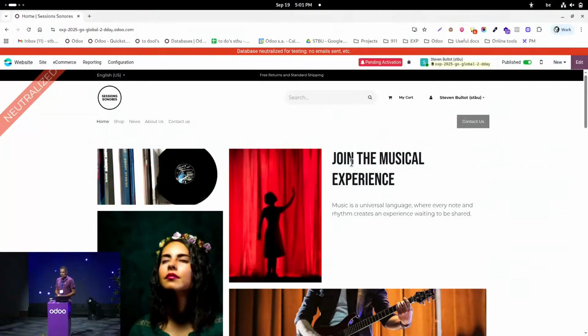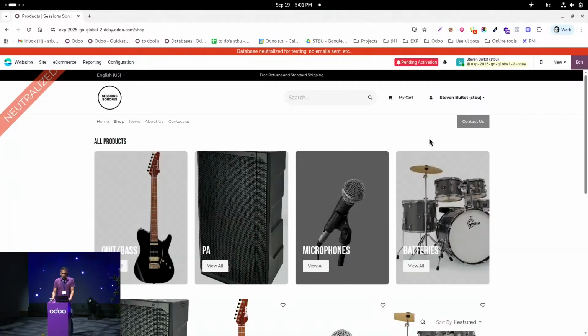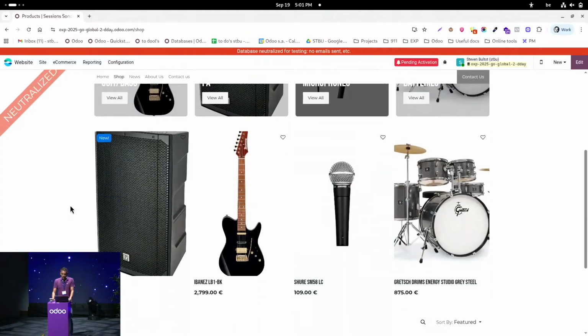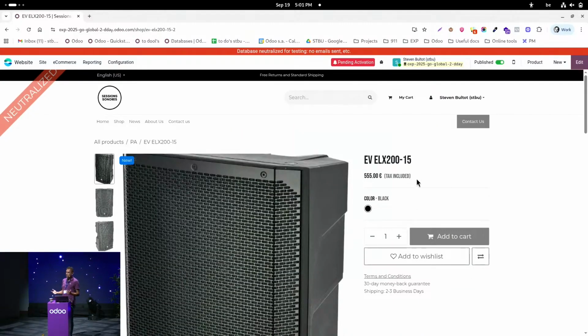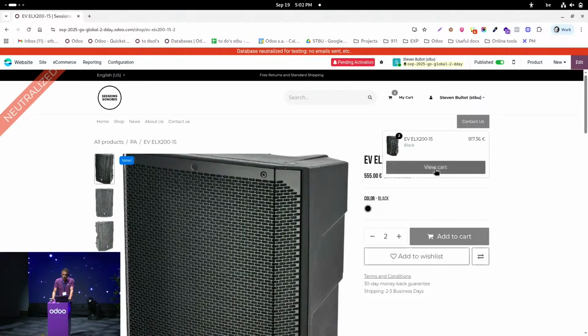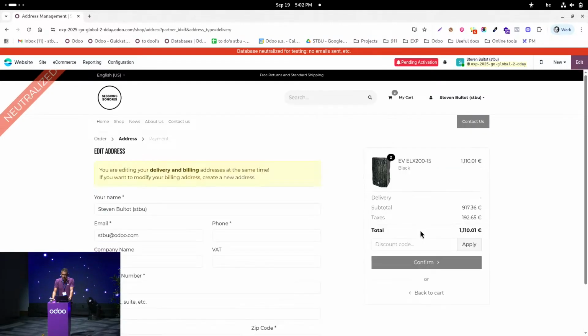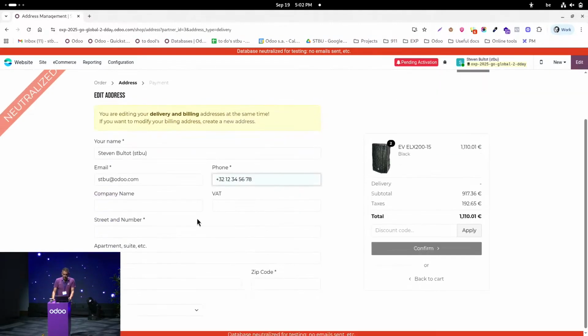So here we go. We are on our shop that is available for my Belgian customers. And I can go to shop. We can see that we have some nice categories appearing here. And we will do the flow with the loudspeaker. So the idea here is to buy 2 loudspeakers in order to test the e-commerce flow. So we can add it to the cart, go to checkout. We will just fill in our credentials here. We come from Brussels, and we're located here in Belgium.